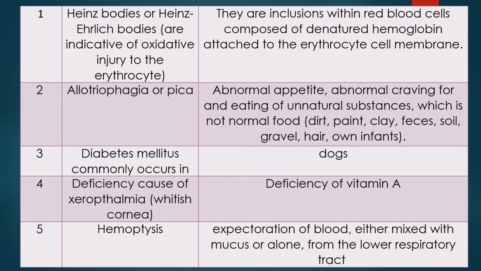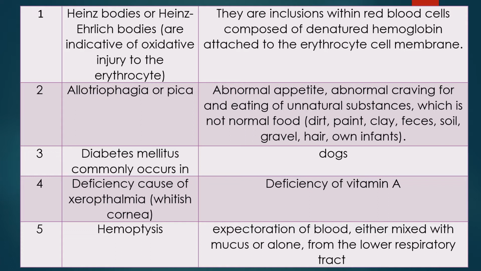Question 4. Deficiency cause of xerophthalmia, that is whitish cornea. Xero means dry, ophthalmia means pertaining to the eye. When the cornea becomes white, it is called xerophthalmia. It is due to deficiency of vitamin A. When you give vitamin A, then within a few days there is cure from the xerophthalmia.